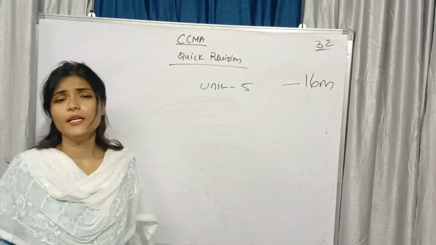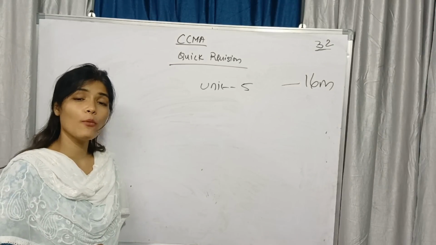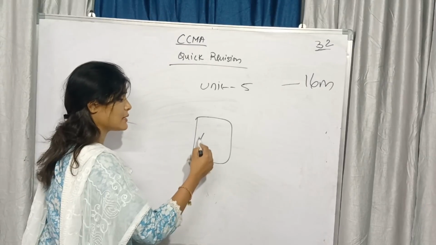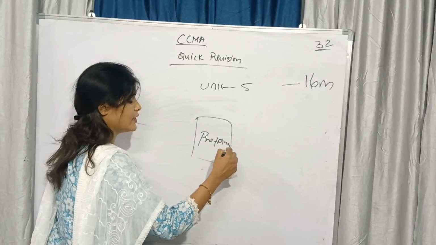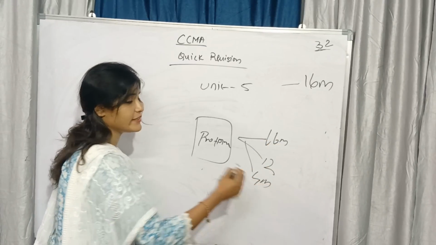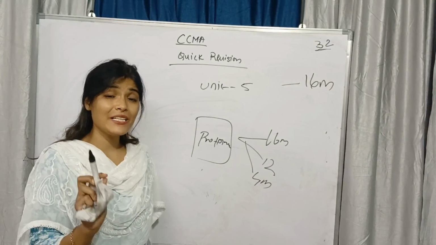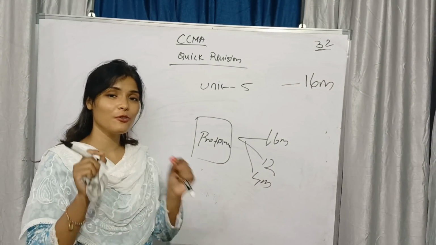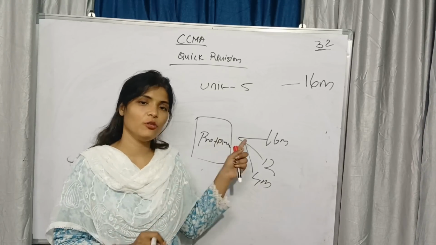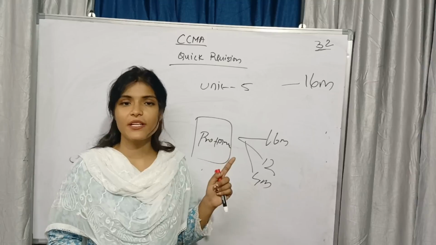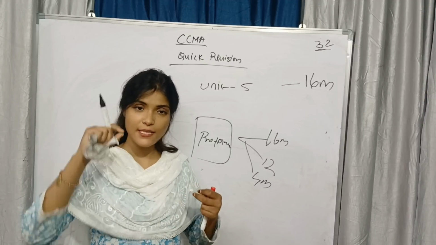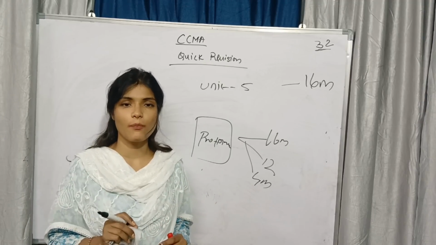And the last unit, cash flow statement. Cash flow statement, how many accounts we need to prepare? Only the pro forma. If you understand the pro forma, definitely you can score 16 marks, that is 12 marks long, 4 marks short, definitely 110%. But when you understand the pro forma, when you concentrate on the pro forma, when you see the logical point in the pro forma, then only you will understand this cash flow, or else it will be difficult for the students to understand cash flow statement and fund flow statement. But when you understand, it will be the easiest topic.